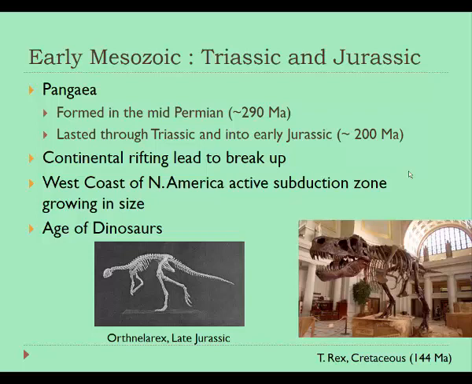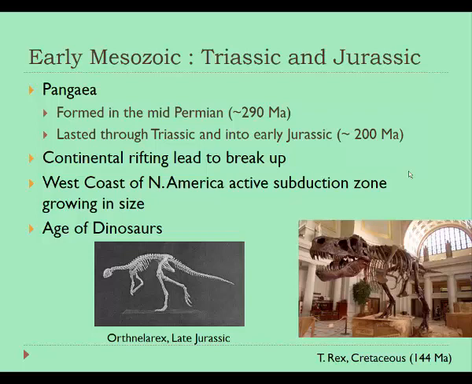And it broke up through continental rifting, so this is a process that we also talked about when we were discussing plate tectonics earlier on in the semester. We learned that heat rising up into parts of the Earth from the mantle leads to convection that causes continents to crack and split apart, and different parts of continents to move in opposite directions as ocean basins are created in between them. And so in this case, several different ocean basins were formed, and most notably the Atlantic Ocean was formed and opened up as the western part of Pangaea and the eastern part of Pangaea separated from one another.